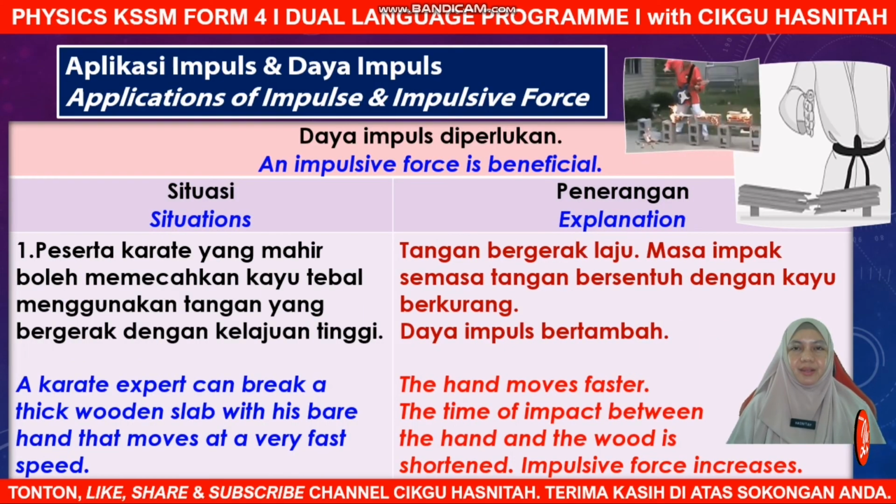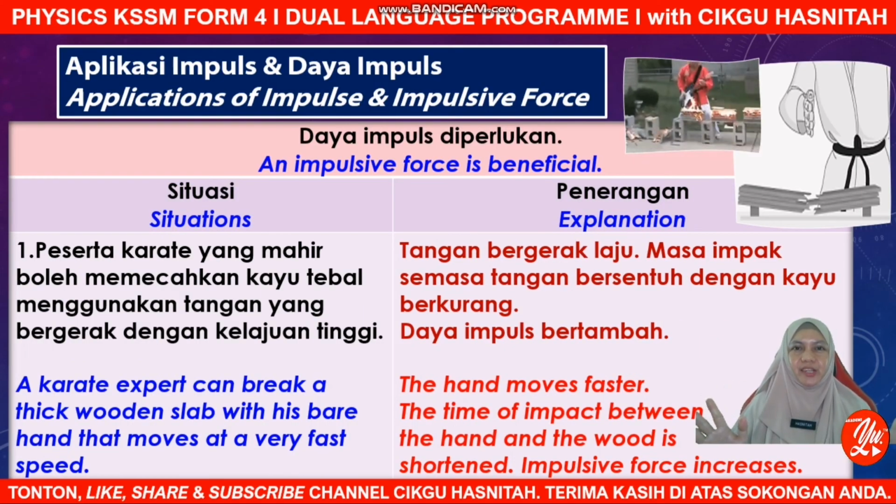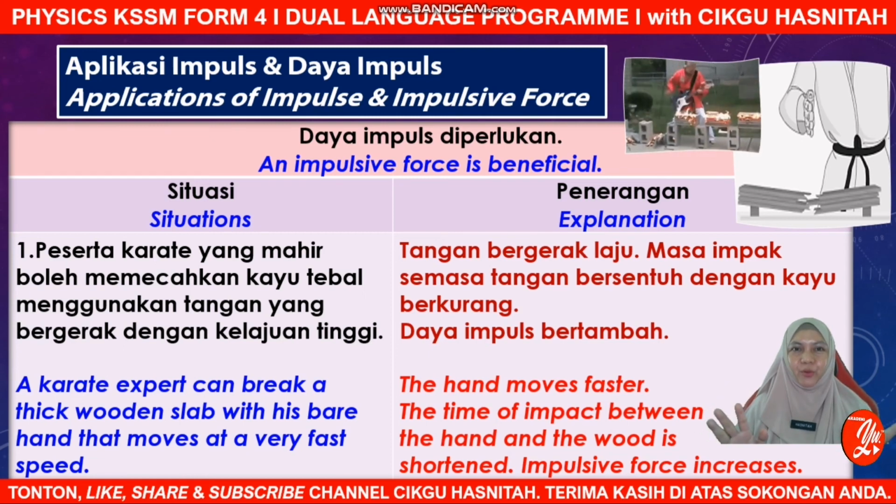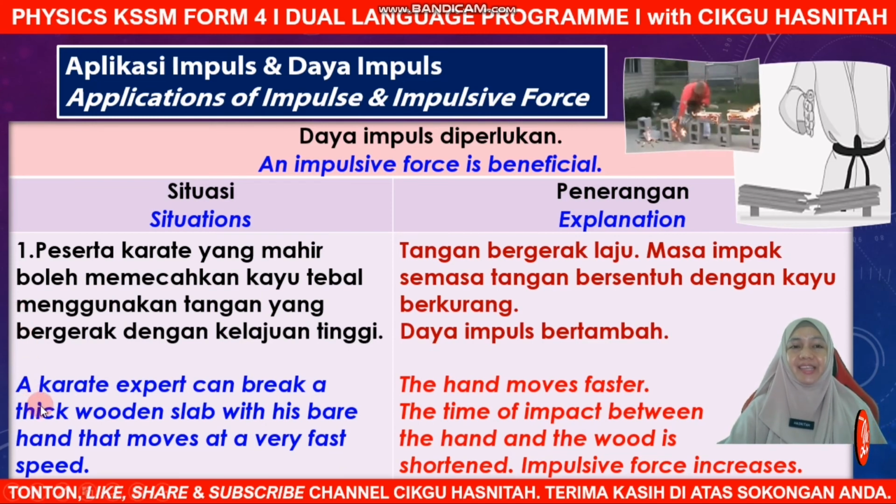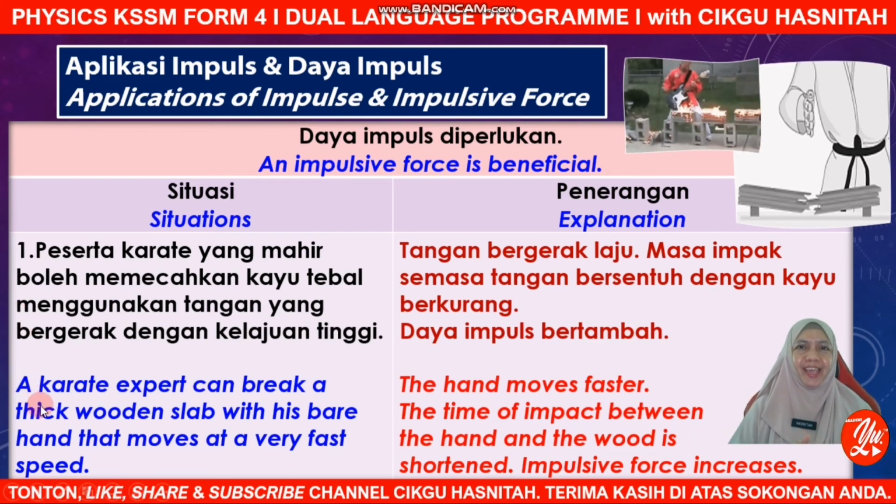Alright. And now in the next situation, this is where we need the impulsive force, where the impulsive force is said to be beneficial. Okay, so let's check on the situation. A karate expert. Any karate experts out there? Black belt or red belt maybe? Are you one of them? Very good. A karate expert can break a thick wooden slab with his bare hand that moves at a very fast speed, as you can see in this diagram.